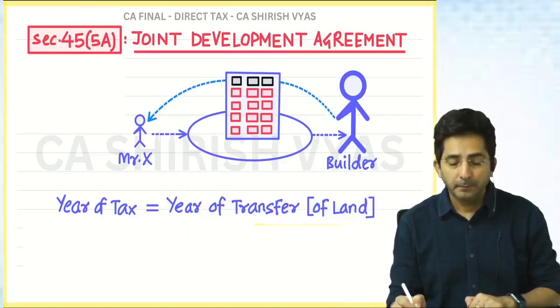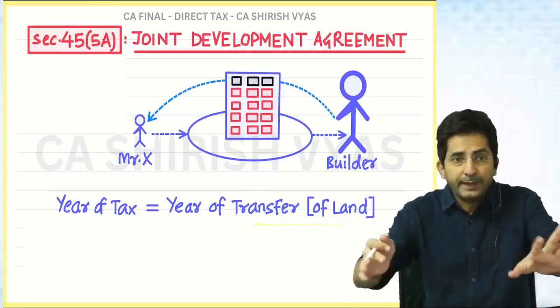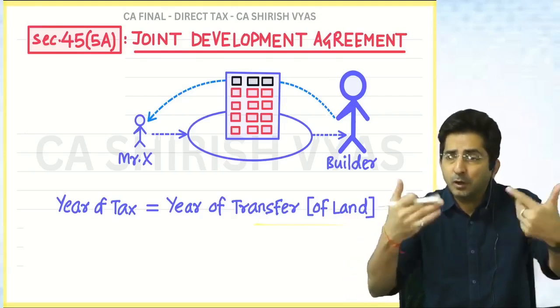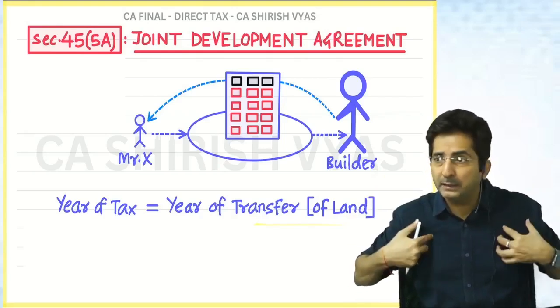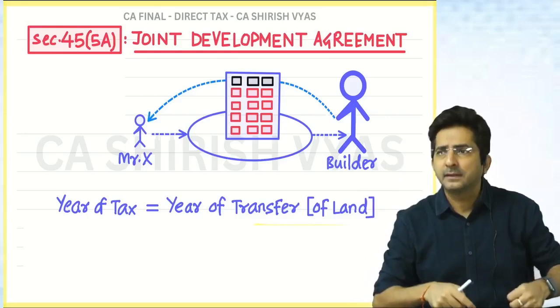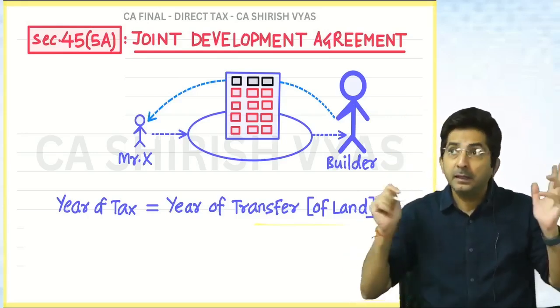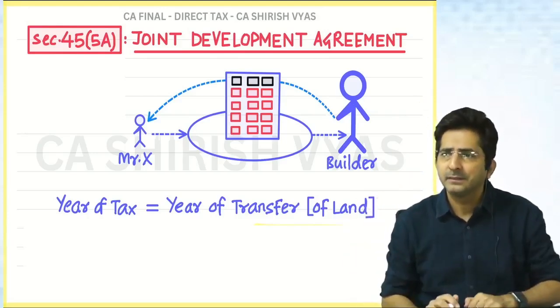Why? Because see, the year when I transferred the land, it was vacant, empty land. The construction was not yet started. See, if I have to pay the tax, I have to pay the tax on what I am getting. I will get 3 flats. I have to pay the tax on the value of 3 flats. But until the 3 flats are constructed, how will I pay the tax?